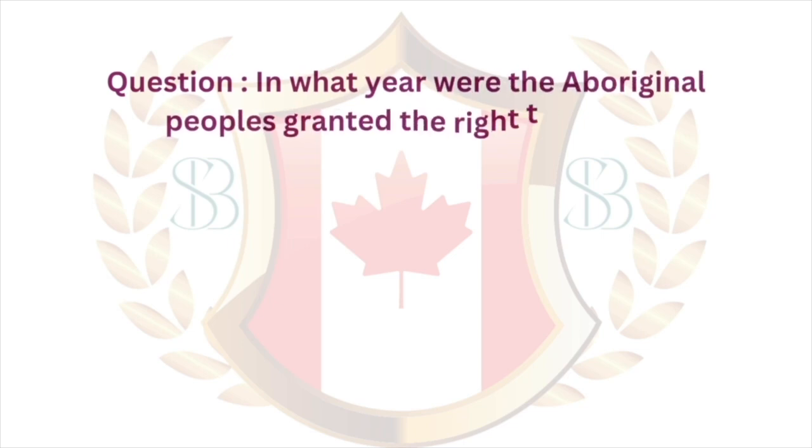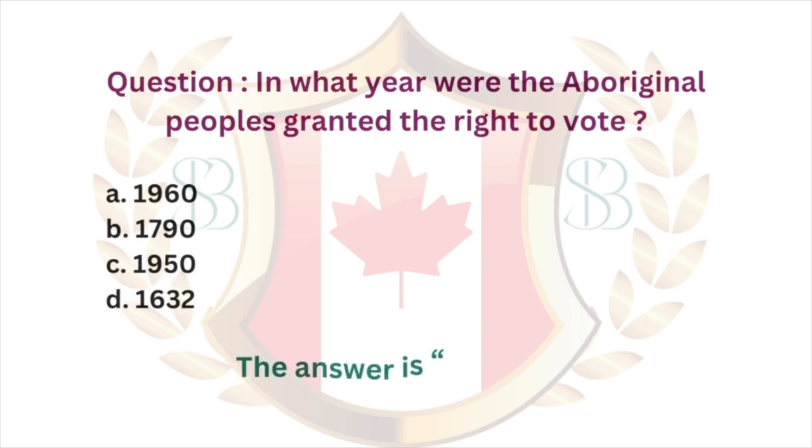Question. In what year were the Aboriginal peoples granted the right to vote? A, 1960. B, 1790. C, 1950. D, 1632. The answer is A, 1960.